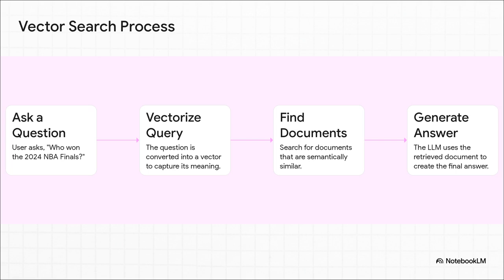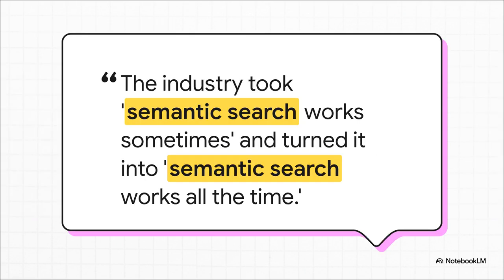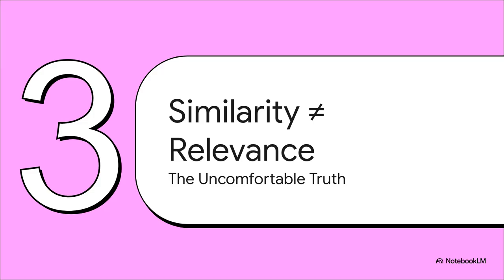Sounds pretty straightforward, right? And for those kinds of general questions, it worked really well. So well, in fact, that the industry just went all in. I mean, e-commerce sites, coding tools, customer support bots, you name it, they slapped vector search on it. The thinking was pretty simple: hey, semantic search works sometimes, so it must work all the time. But fast forward a couple of years, after tons of real-world use, this uncomfortable truth started bubbling up. It turns out vector search isn't quite the magic bullet everyone hoped it would be.